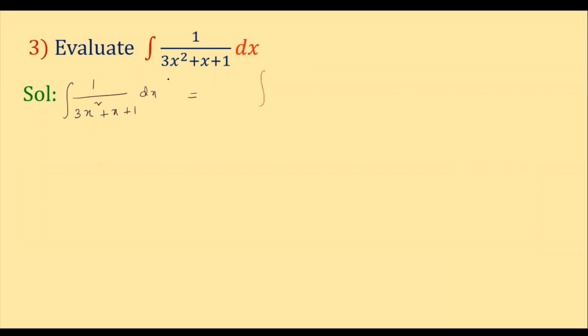Here always remember, for such kind of sums, the coefficient of x square should always be 1. But here what do we have? Here we have 3. So let us take the 3 common. Clear? So always remember this point, children. X square coefficient should always be 1 only. So here I am taking 3 common. So what we get here? X square plus x by 3, because I am taking 3 common, here we get it in the denominator, plus 1 by 3 into dx.